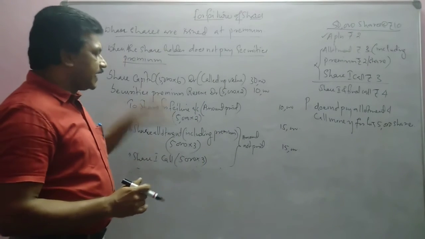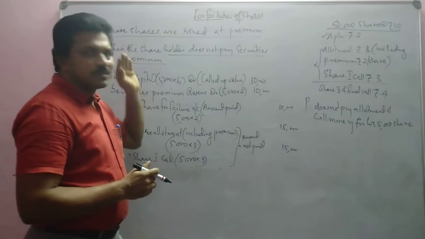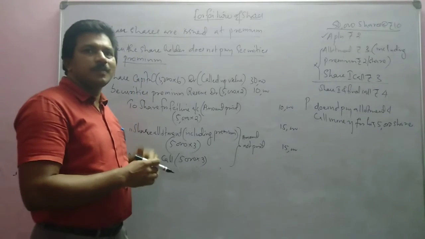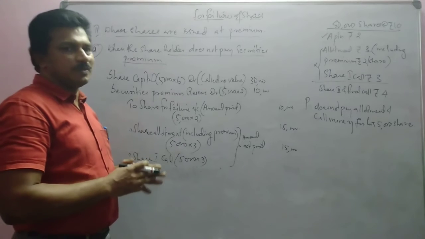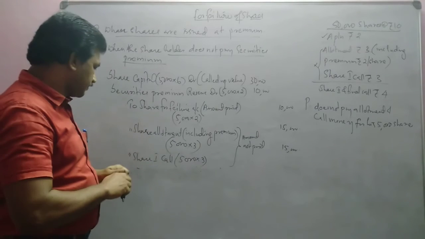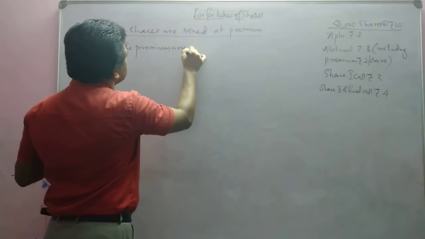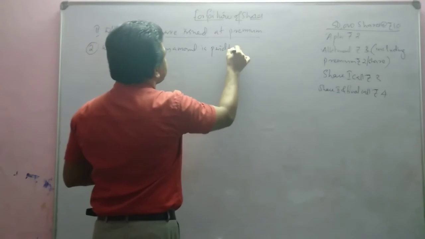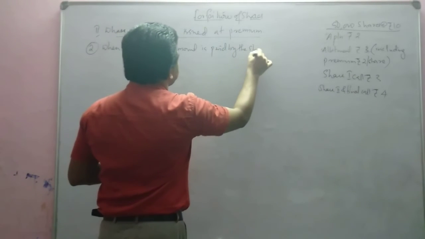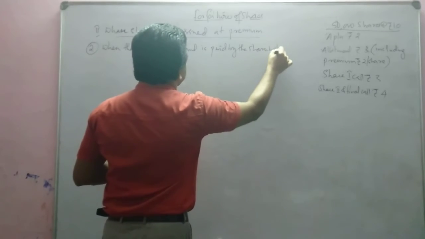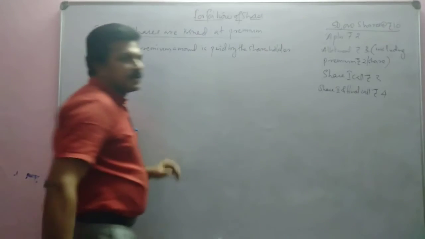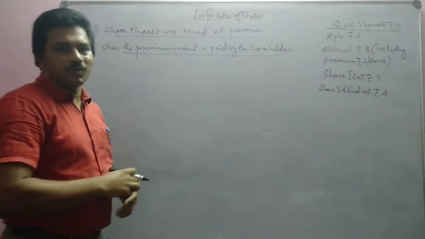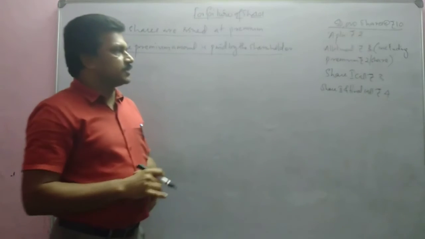Okay, then next we are going to see the next method, when the shareholder paid the securities premium. Here, premium amount is already paid by the shareholder. In that case, what will be the journal entry?